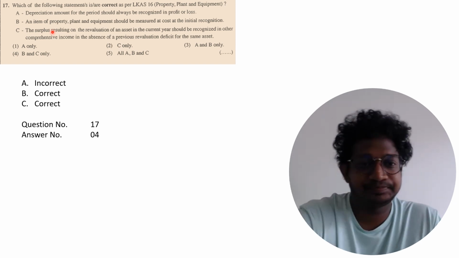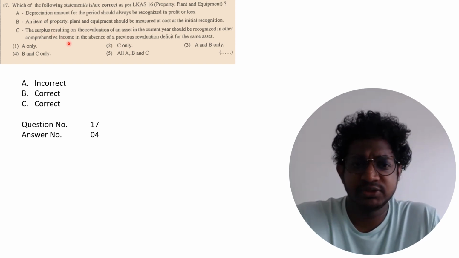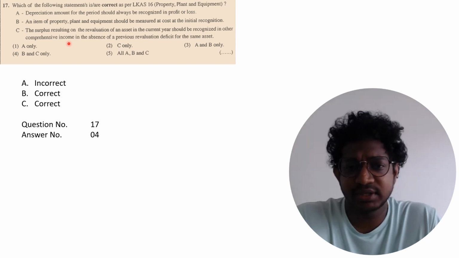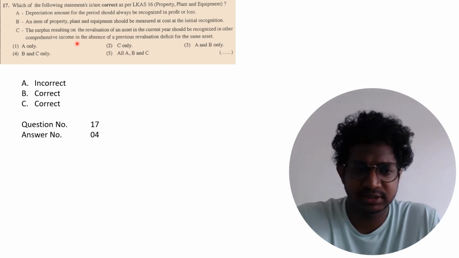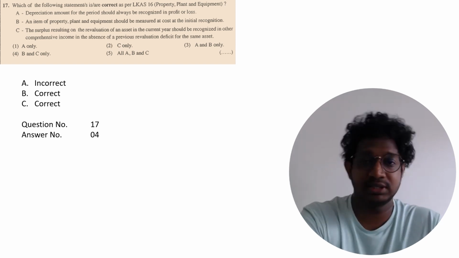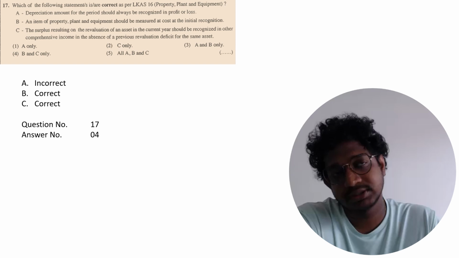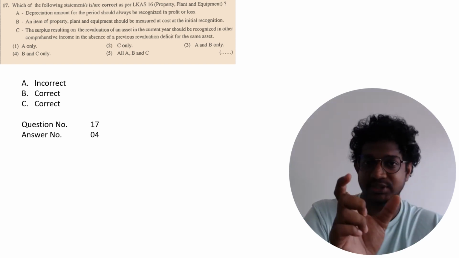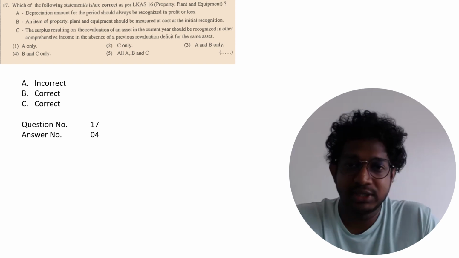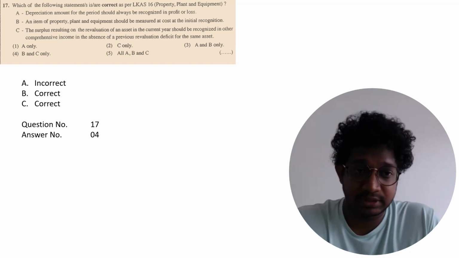C. The surplus resulting on the revaluation of an asset in the current year should be recognized in other comprehensive income in absence of previous revaluation deficit. That's totally correct. If it is a revaluation deficit that comes from the last year, you have to write off that under other expenses, and the difference you have to record in the other comprehensive income. But in the absence of a revaluation deficit in the last year, the total revaluation surplus you have to record in other comprehensive income, right?